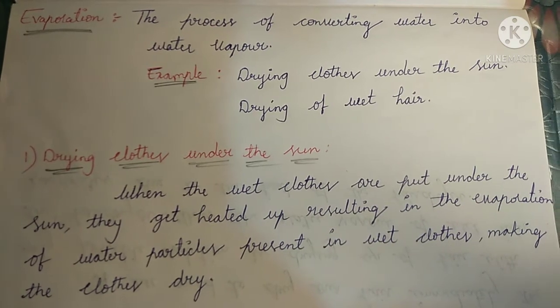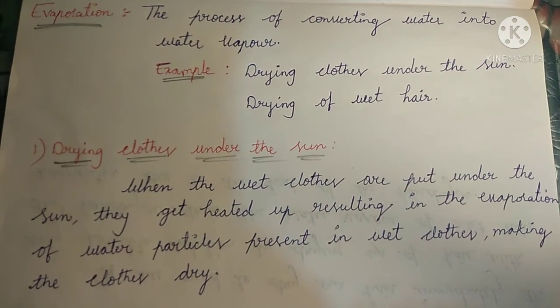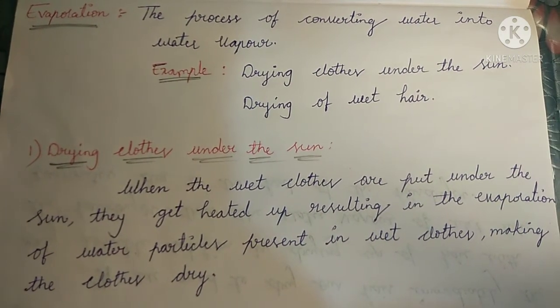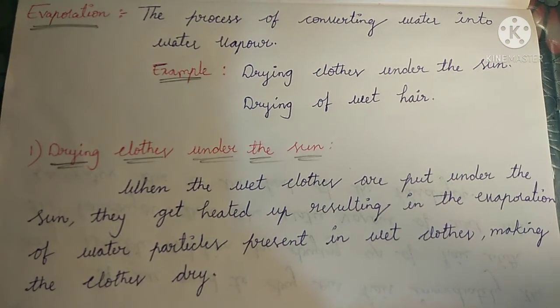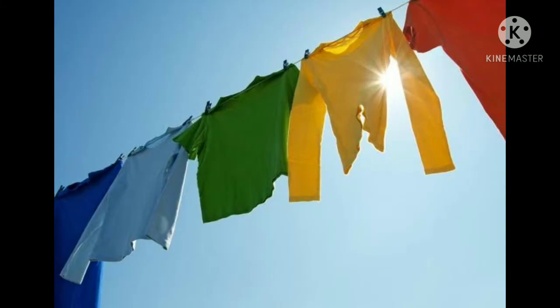So let us see some examples. Let us know how evaporation takes place in our daily life. This is the best example for evaporation. Now let us know how evaporation takes place from these clothes. When sun rays directly fall on the clothes, they get heated up.